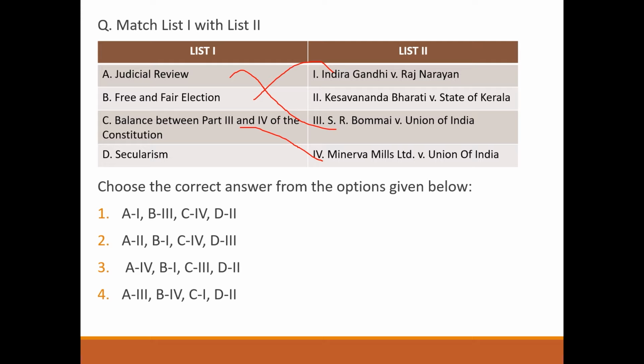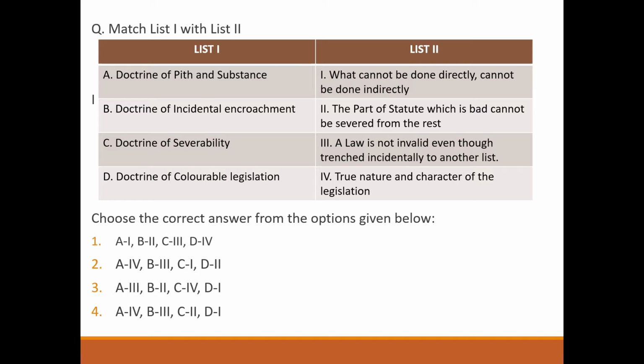Next question, match the following. Doctrine of pith and substance, true nature and character of the legislation. Doctrine of incidental encroachment, a law is not invalid enough to trench incidentally on another list. Doctrine of severability, a part of statute which is bad cannot be severed from the rest. Doctrine of colorable legislation, what cannot be done directly cannot be done indirectly. So answer will be option 4.